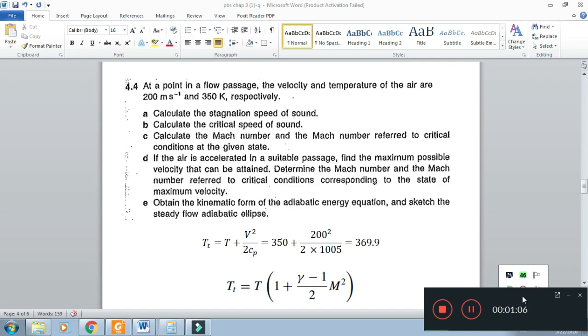Then the maximum velocity of the fluid that can be achieved, and maximum Mach number, and maximum Mach number referred to critical conditions. In the final part, we will obtain the kinematic form of the adiabatic energy equation and sketch the steady flow adiabatic ellipse.